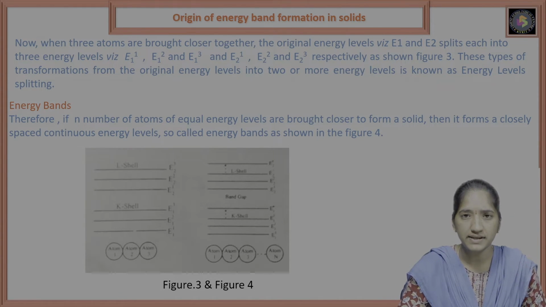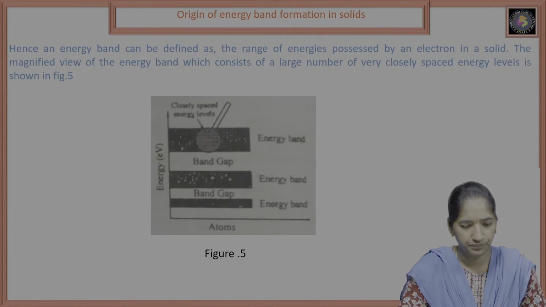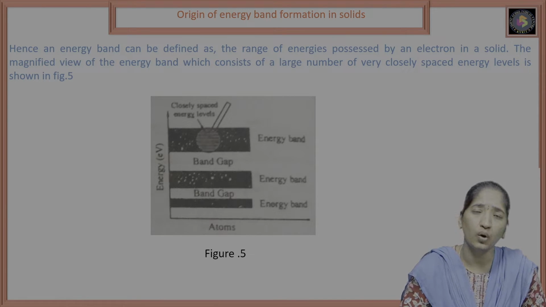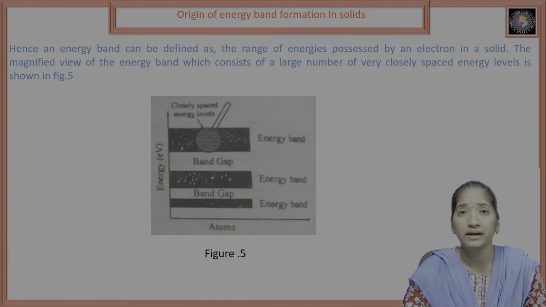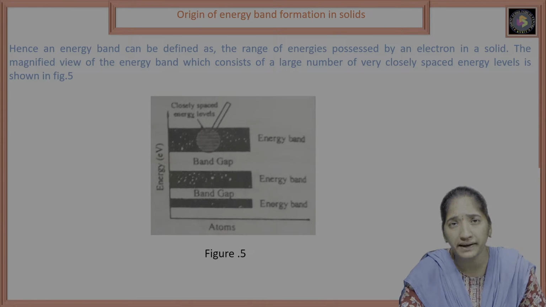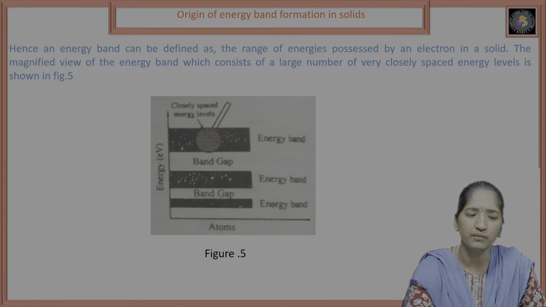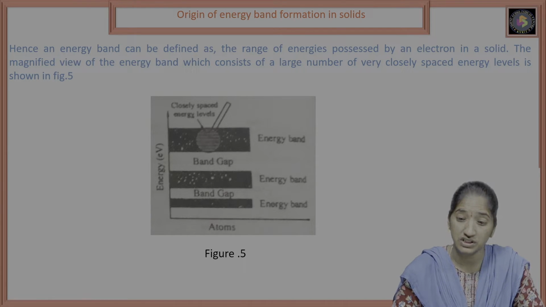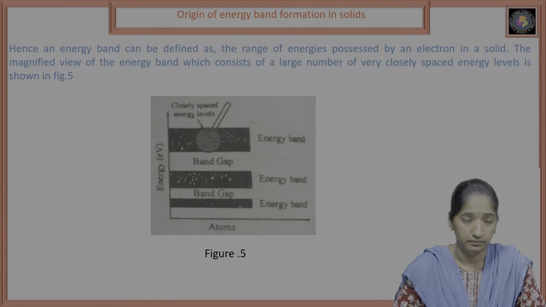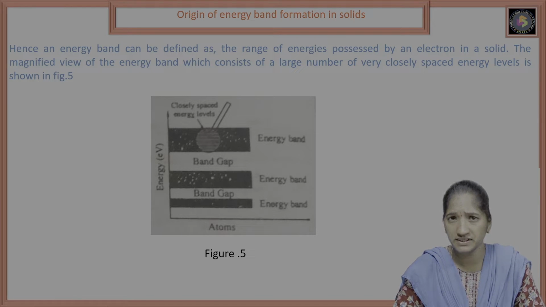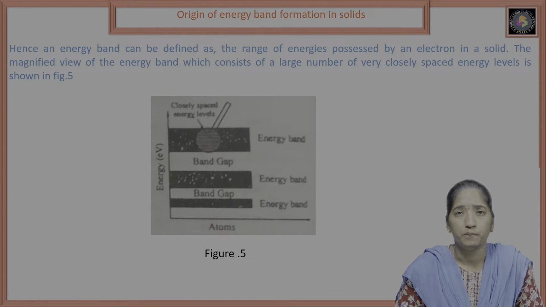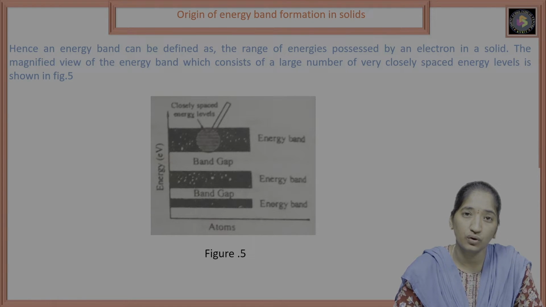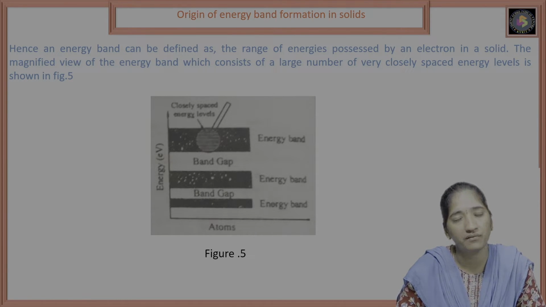If you consider n number of atoms with the same equal energy, how do we define the energy band? The range of energies possessed by an electron in a solid is called an energy band. The magnified view of the energy band consists of a large number of very closely spaced energy levels. If you see the energy band using a magnifying lens, we can observe the large number of energy levels.